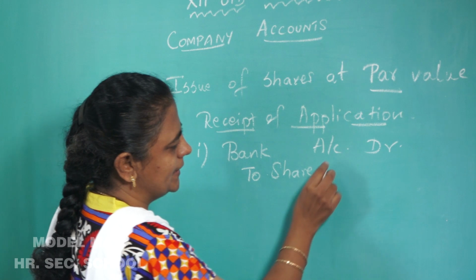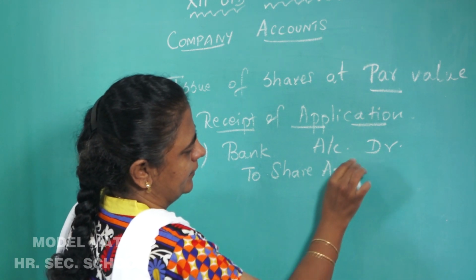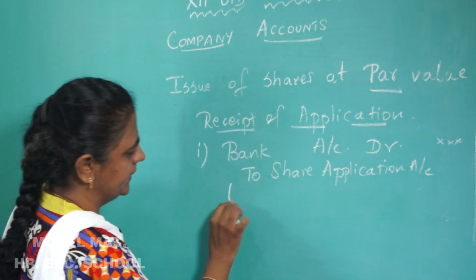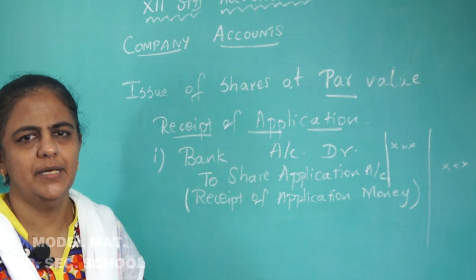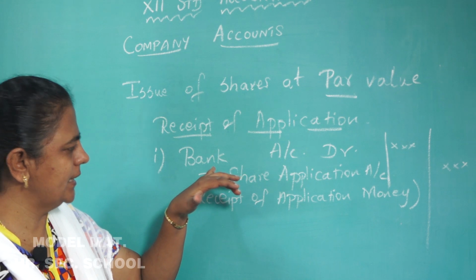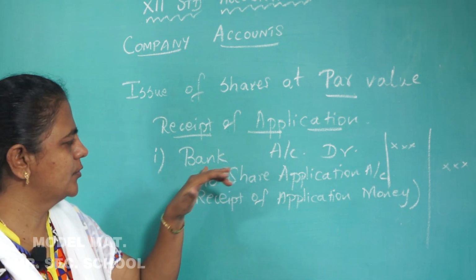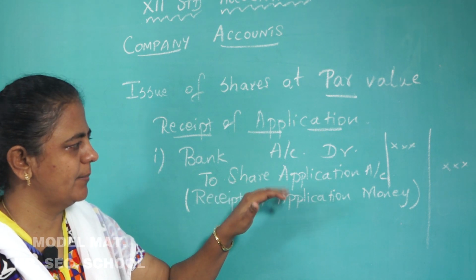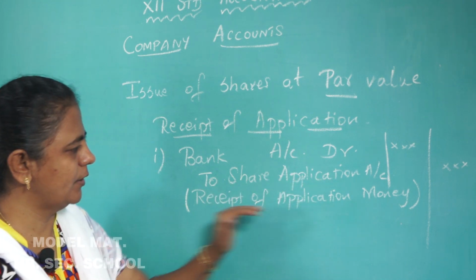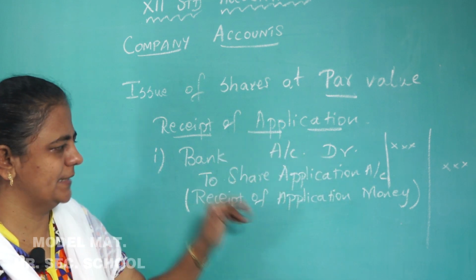This is the money received on application. Then write the narration, receipt of application. That is the cash entry.